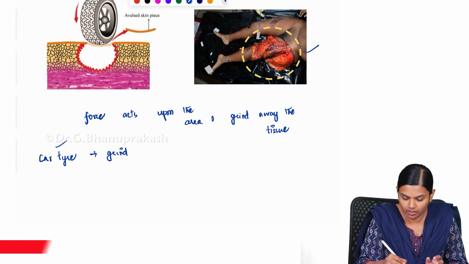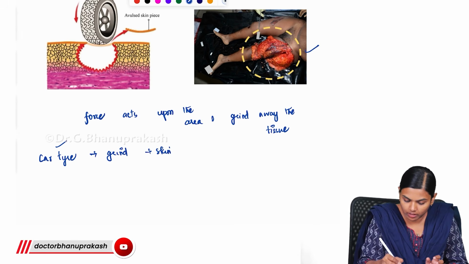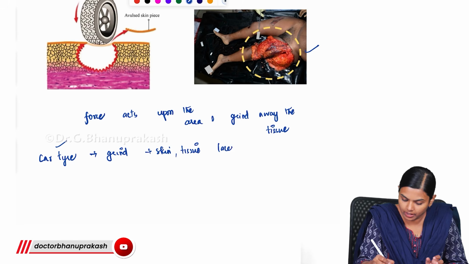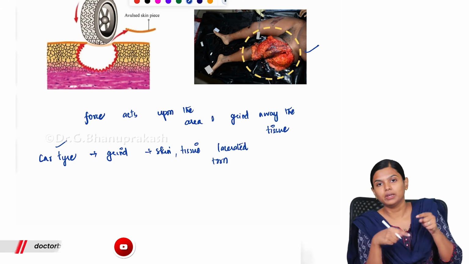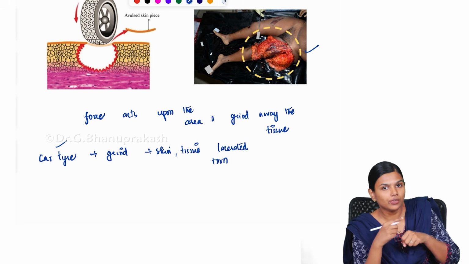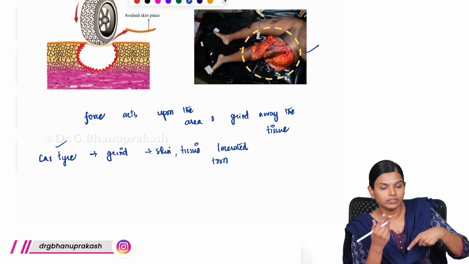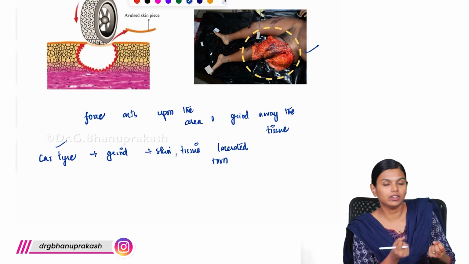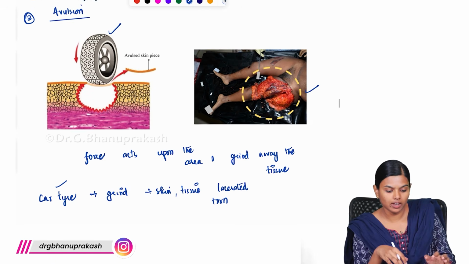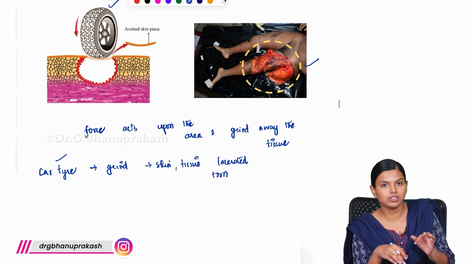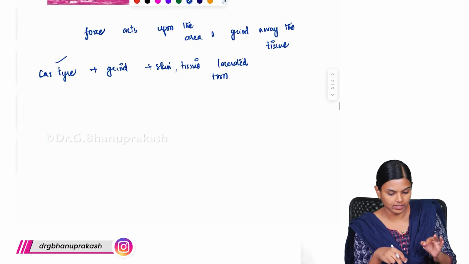You will have the skin, tissue, everything lacerated, everything torn. That area will be ground away. There will be a centrifugal force acting upon it, and all the tissue will go along with that grinding force and be torn. So this is how avulsion happens. Avulsion is the third type of laceration.